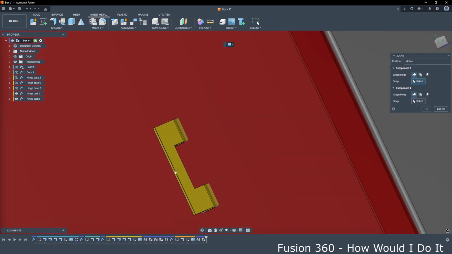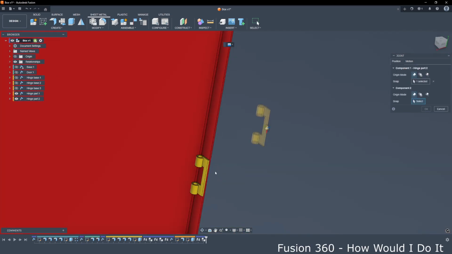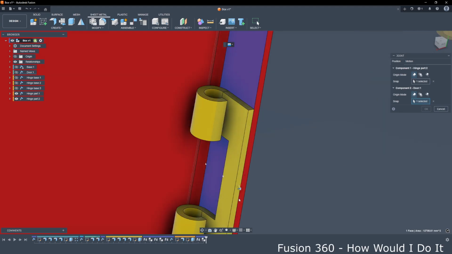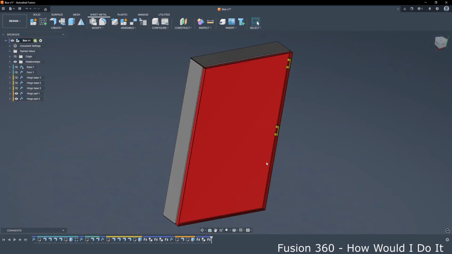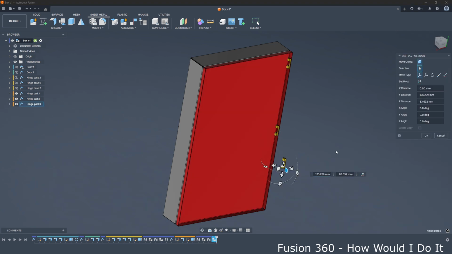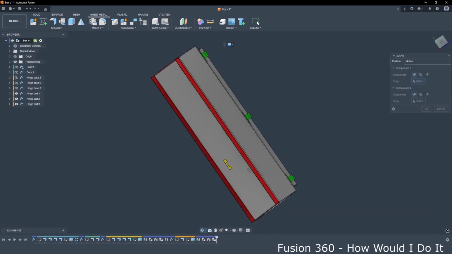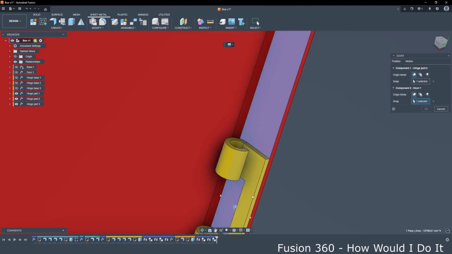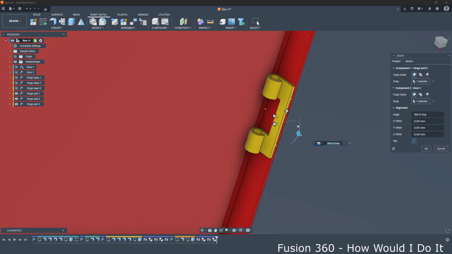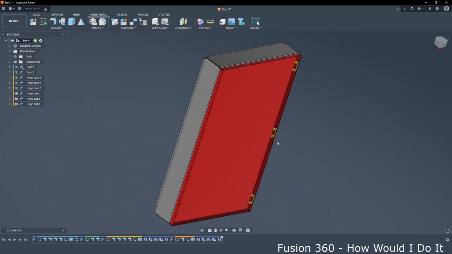Join. I will take this point, join to the middle first here, and move it 340 millimeters. And Control V again. We have one more hinge, J for joint. Select this point, again the middle point here, and select this axis and type minus 340 millimeters. So we have all three hinges in place.